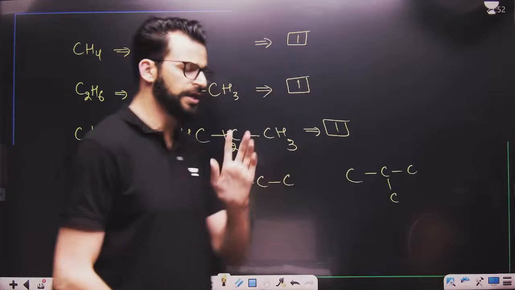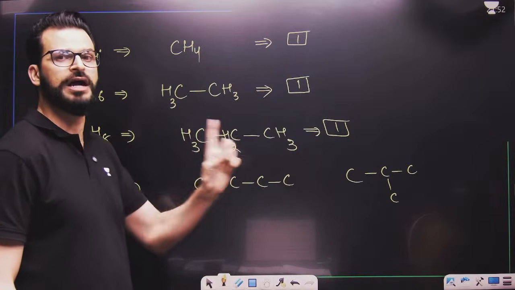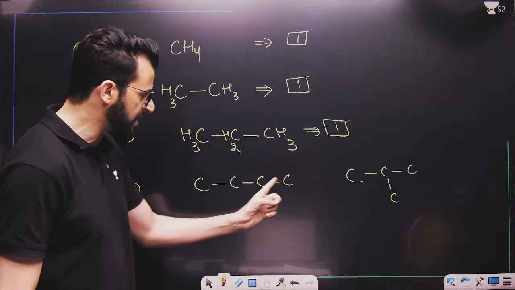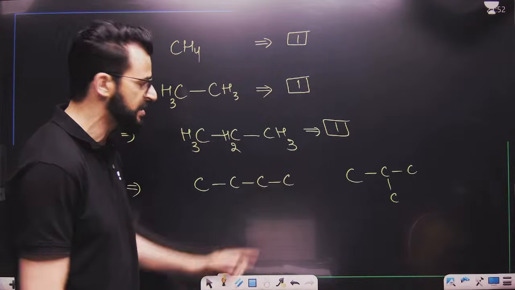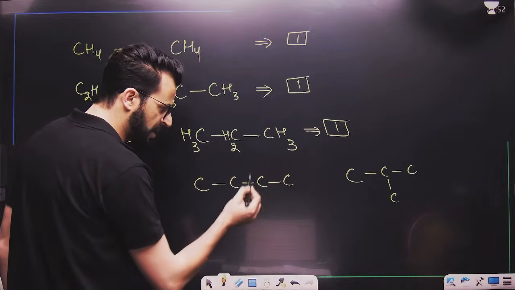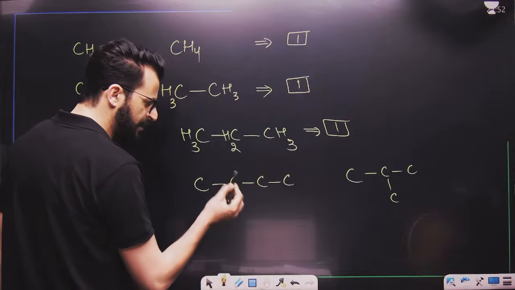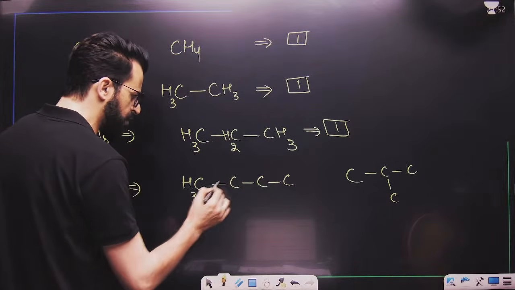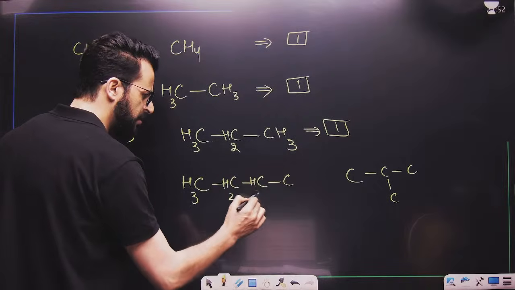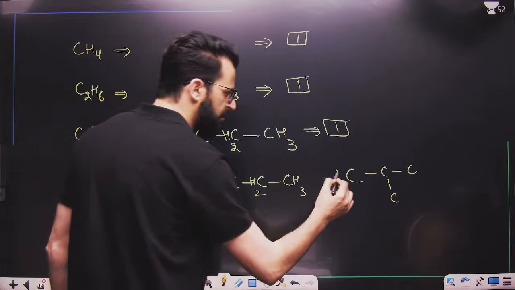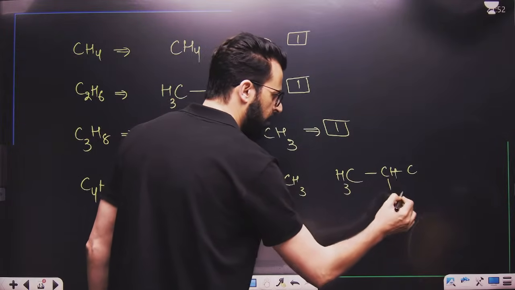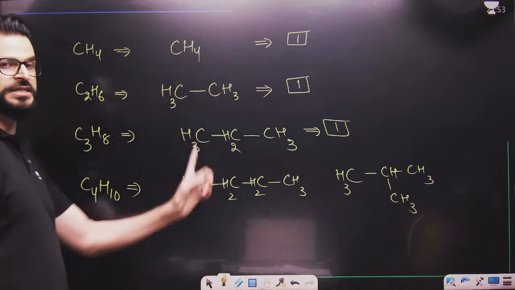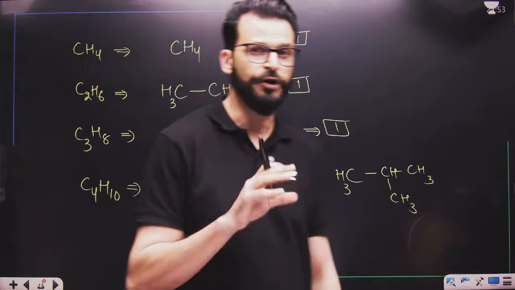But that alkane in which maximum 1 carbon is attached to maximum 2 carbons. Have a look. This is maximum attached to 2 carbons. Only 1 carbon is attached to this. So maximum this carbon is attached to 2 carbons. When we add hydrogens to it, you will simply say there are 2 possibilities of this formula, known as C4H10. Is this point clear to you, beta?